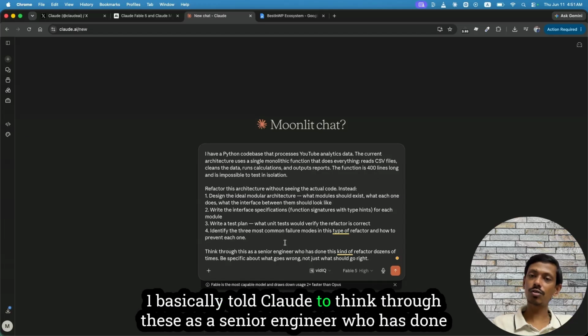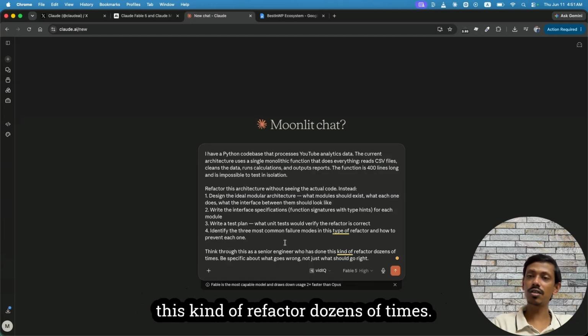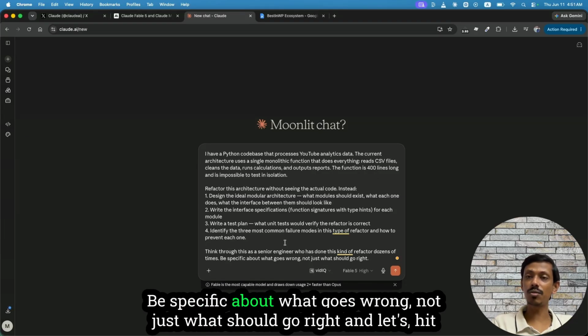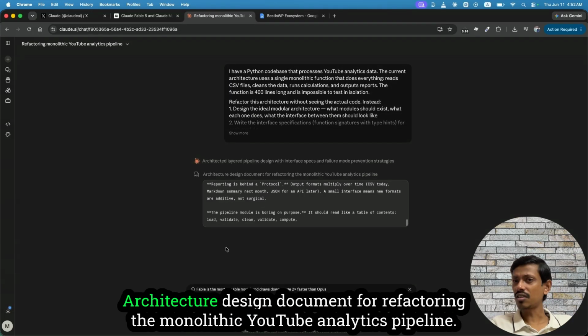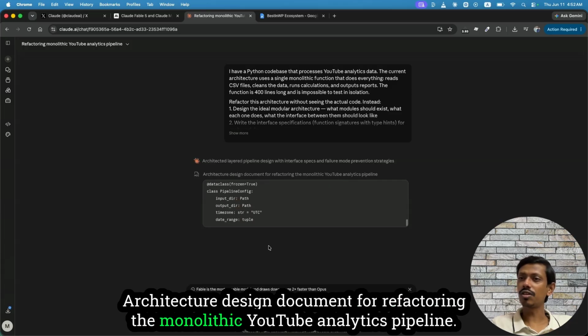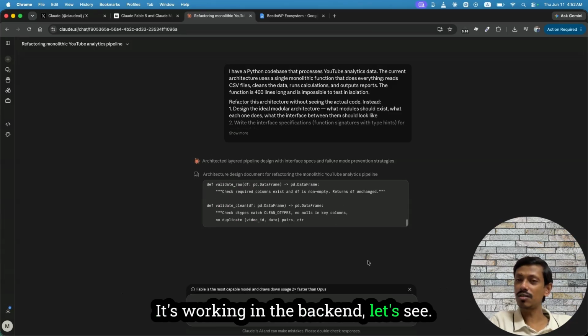I basically told Claude to think through this as a senior engineer who has done this kind of refactor dozens of times. Be specific about what goes wrong, not just what should go right. And let's hit send. Let's see what Fable 5 is giving us. Okay, yeah, architecture design document for refactoring the monolithic YouTube analytics pipeline. It's working in the backend. Let's see.